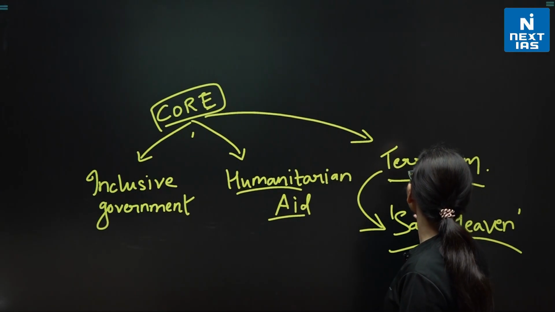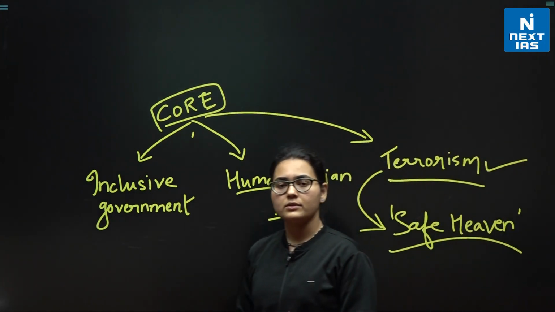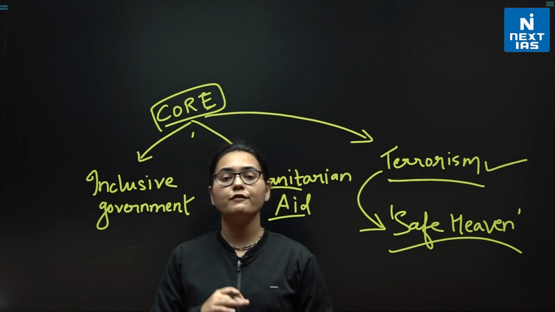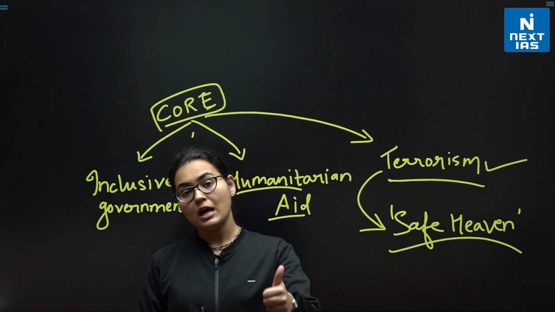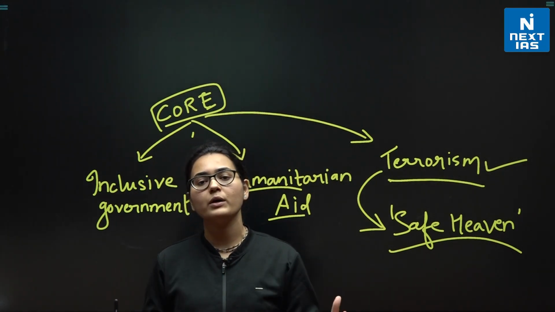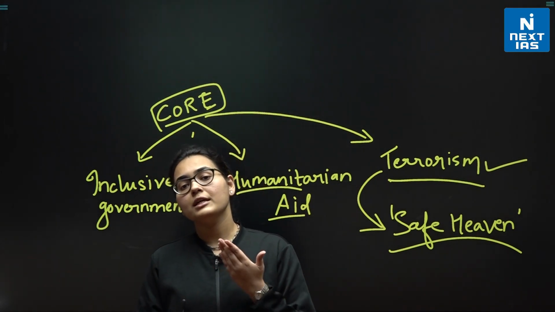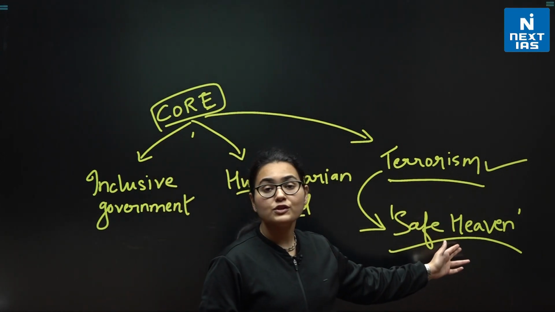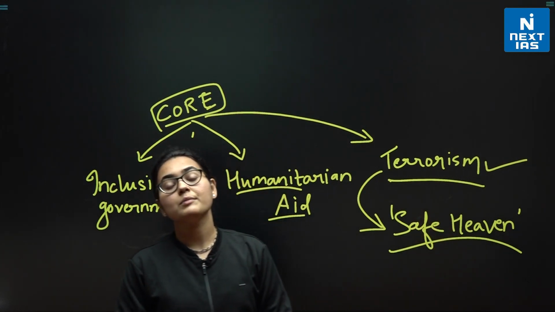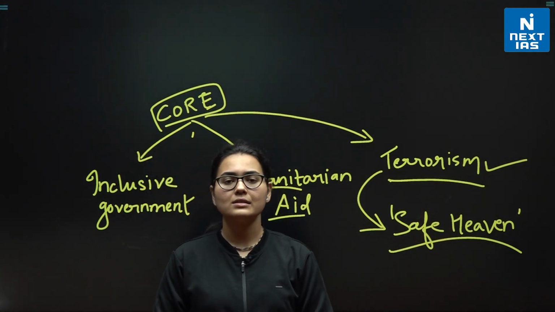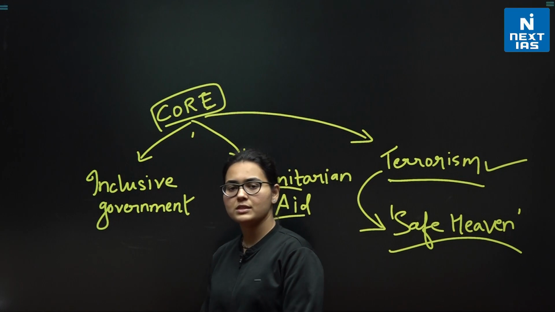Now, apart from that, if I say why India is concerned, it is because India might face cross-border terrorism. India could be a victim of cross-border terrorism because Afghanistan and Pakistan share a huge boundary, and India might be affected if safe haven is provided to terrorism in the land of Afghanistan, right? So India might be a victim of cross-border terrorism, and that is why it is a matter of concern for the Indians. So that's all about this question. I hope this must have been clear to all of you.